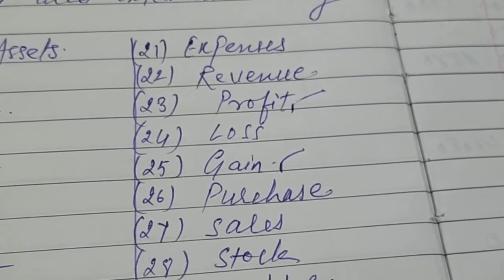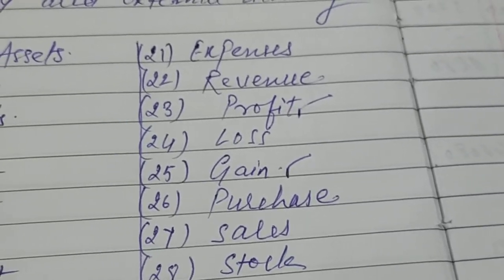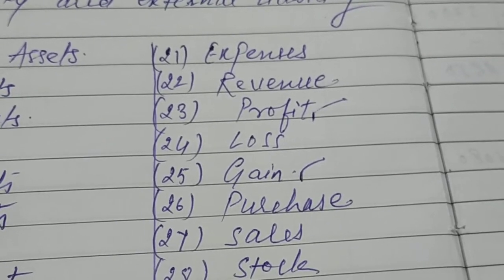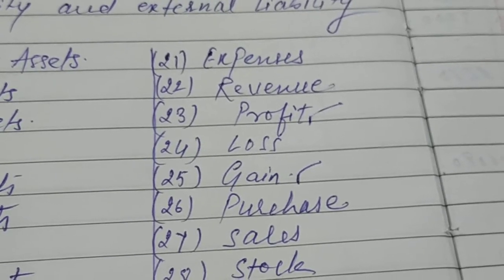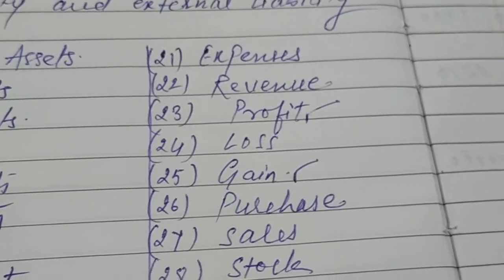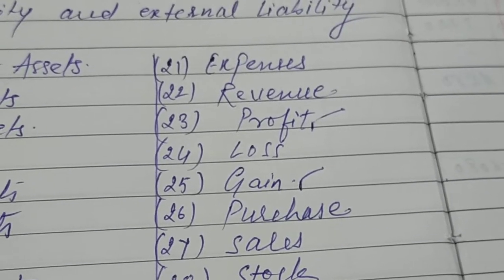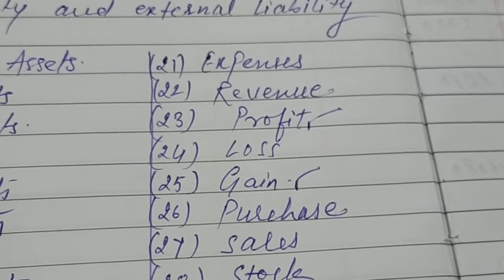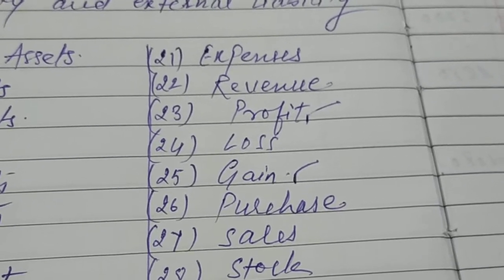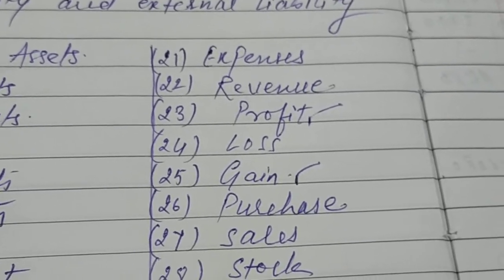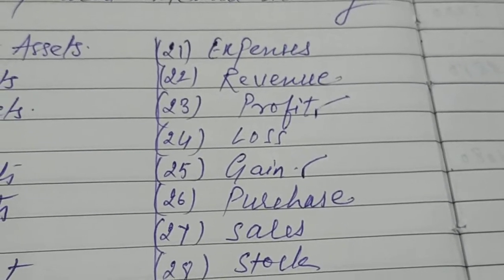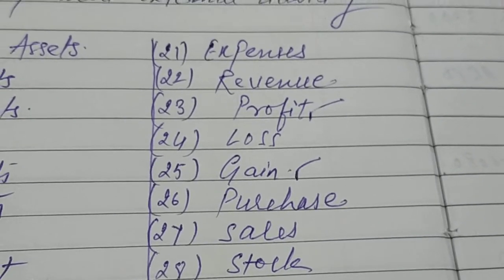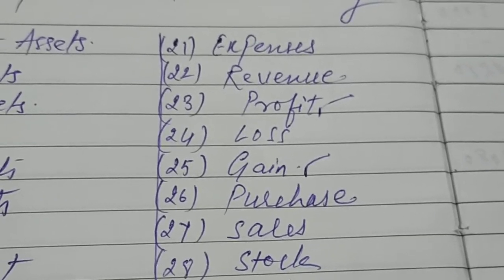For example, if I sell goods that cost rupees 100 for rupees 120, then 20 rupees becomes our profit, you know very well that. And the same with loss: if we sell any goods for less than cost, it becomes our loss. Gain is also a synonym of profit.